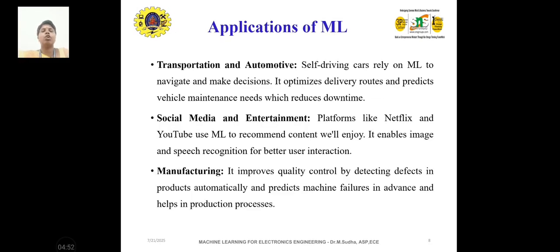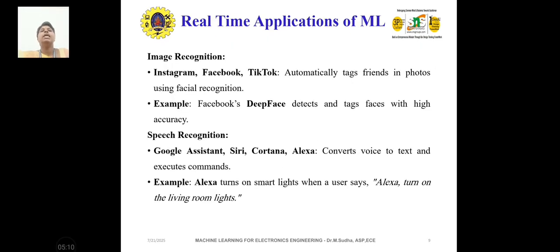And transportation and automotive: automatic cars and self-driving autonomous cars. Then social media and entertainment like Facebook, Instagram, and even YouTube, all of these. It is very much useful, and manufacturing process automation is happening. And so far we have covered the major domains of application.